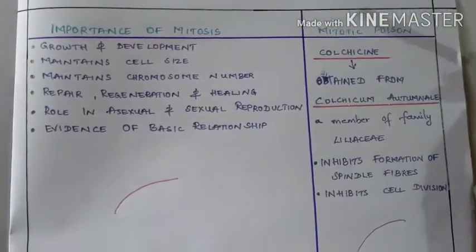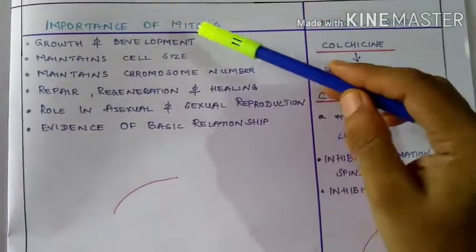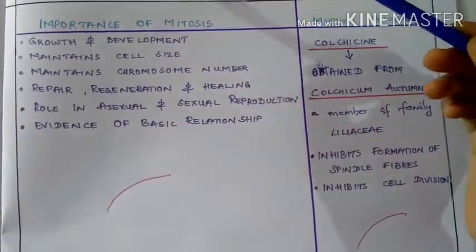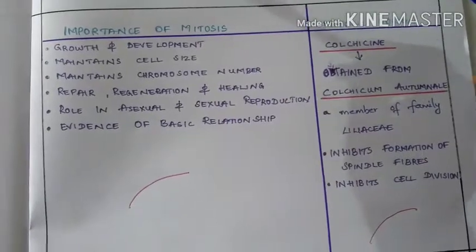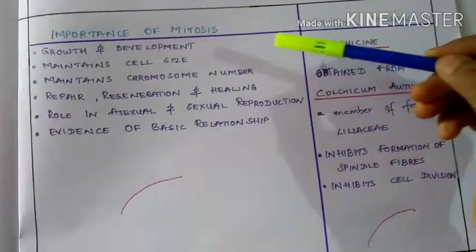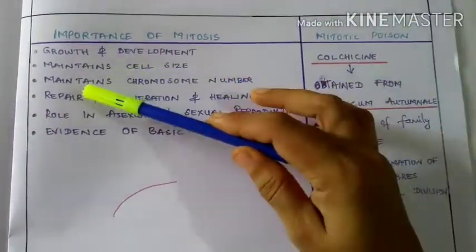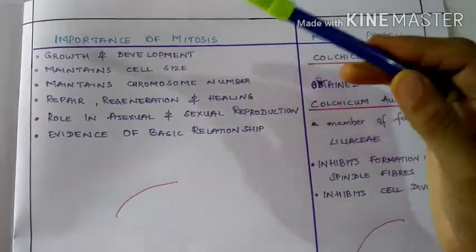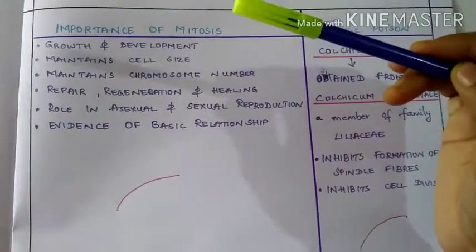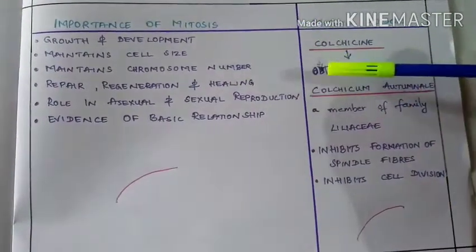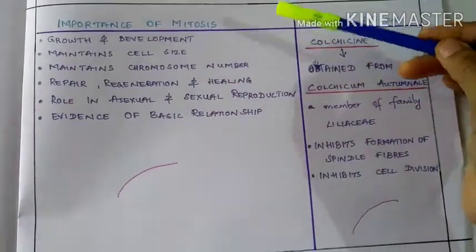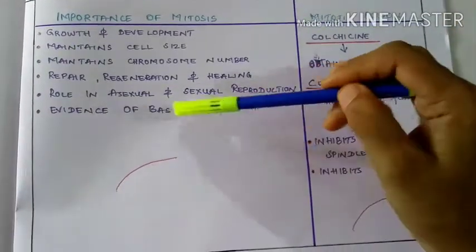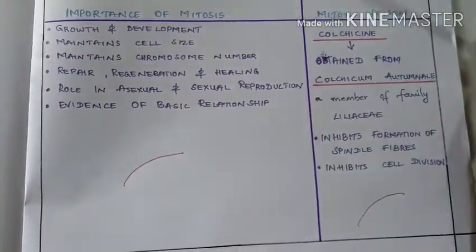Importance of mitosis. It's important for the growth and development of an organism. It maintains the cell size, that is, prevents a cell from becoming unusually large. It also maintains the chromosome number of a cell. It is needed for the repair, regeneration and healing of a cell or an organism. It's also important in asexual and sexual reproduction. All the different phases of mitosis are similar in all organisms. Hence, it is evidence of the basic relationship between organisms.